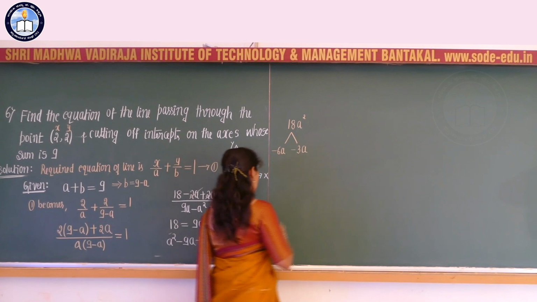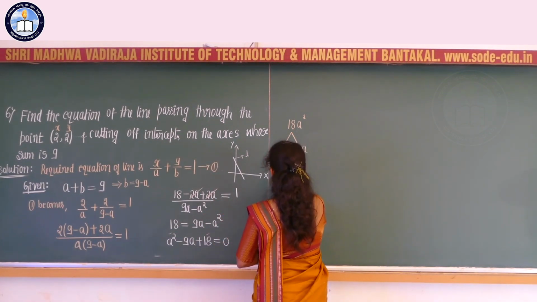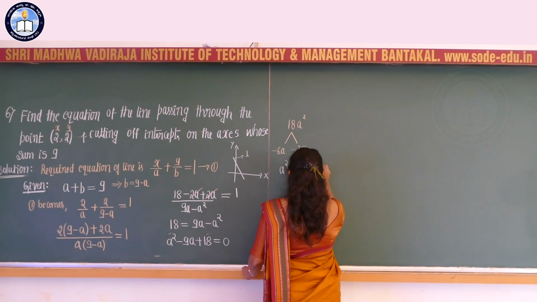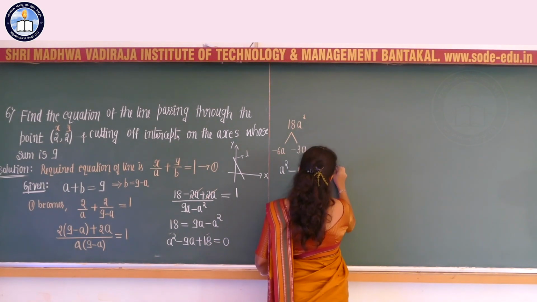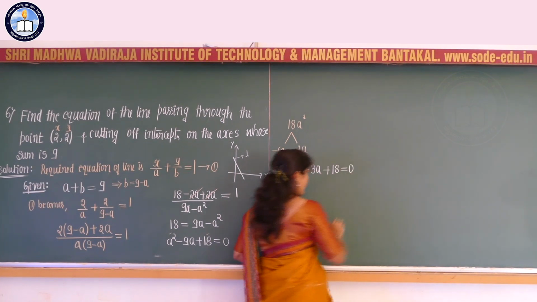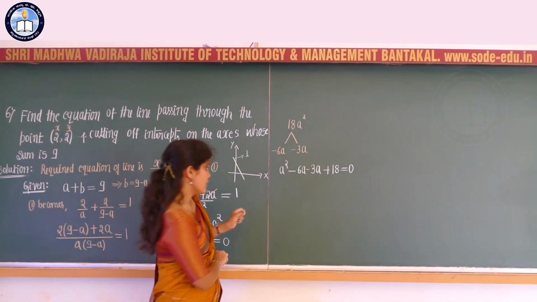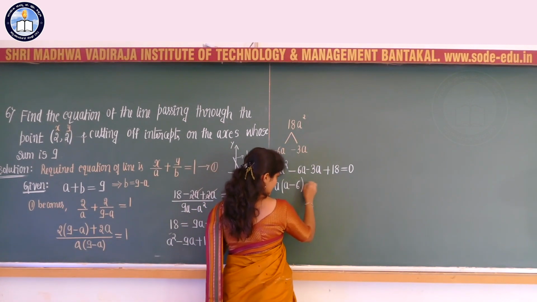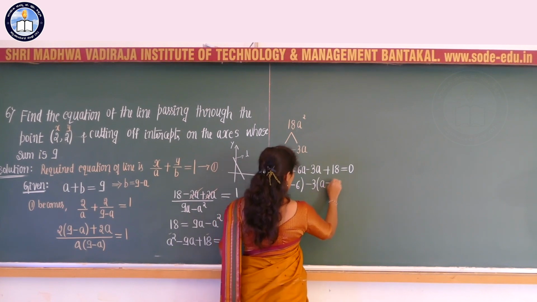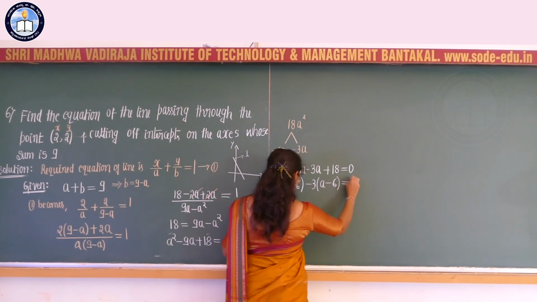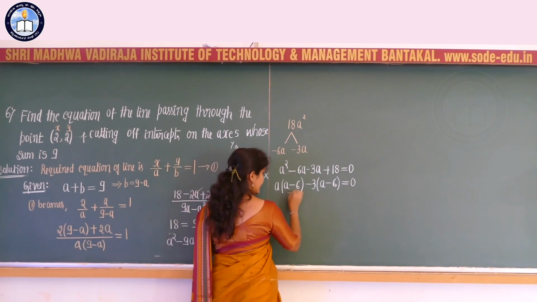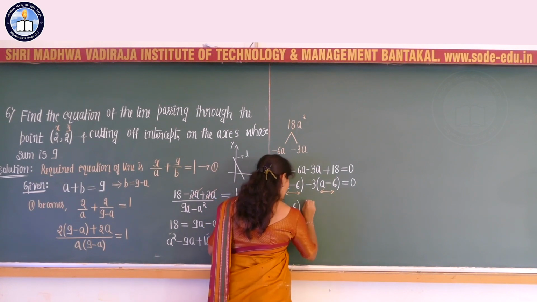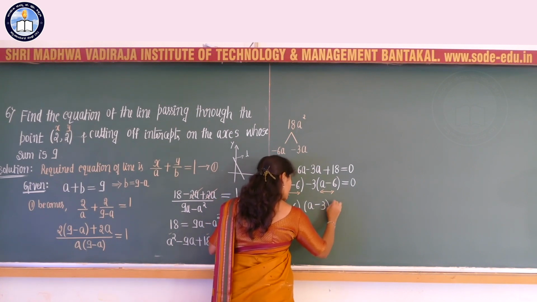So I can write it like this. The first term as it is, A square, minus 9A I can replace by minus 6A minus 3A, plus 18 is equal to 0. Simplify and get the value of A. So this I can write as A into (A minus 6) minus 3 into (A minus 6) is equal to 0. This I can also write as (A minus 6) into (A minus 3) is equal to 0.